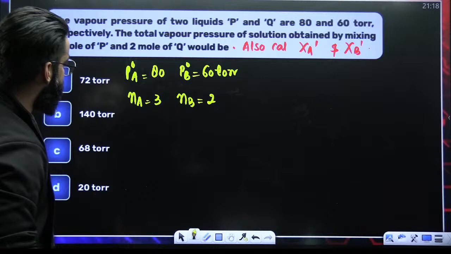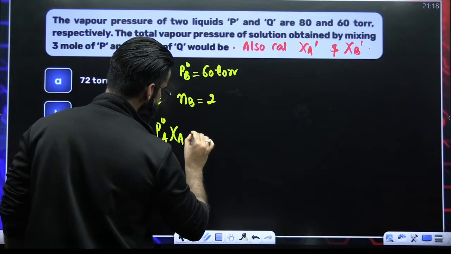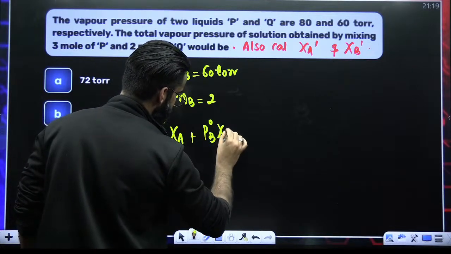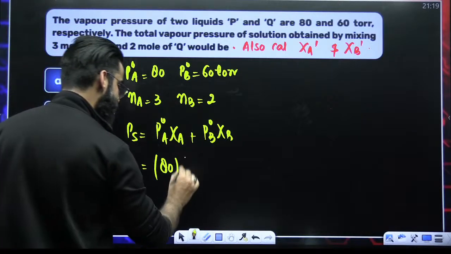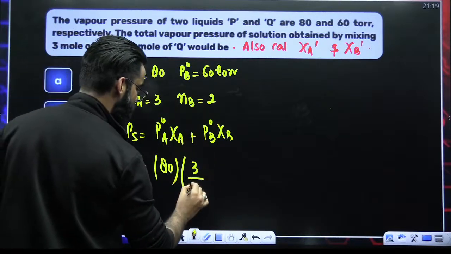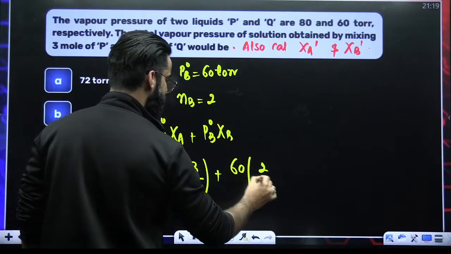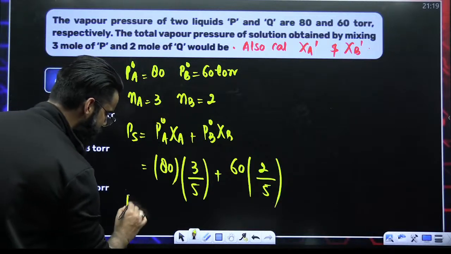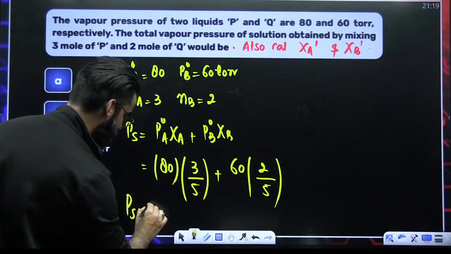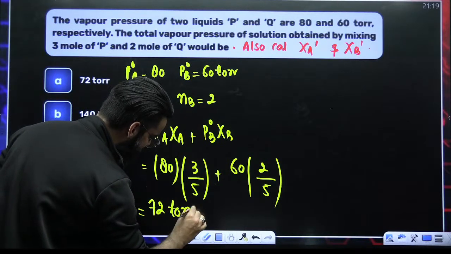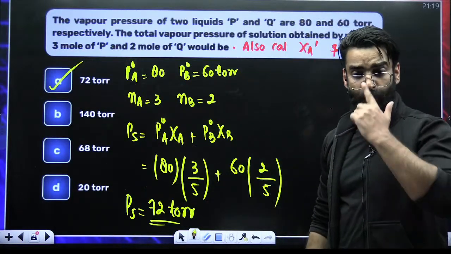Now, my dear students, the first thing, calculate the total vapor pressure of the solution, which is nothing but P naught A chi A plus P naught B chi B. What is P naught A? P naught A is 80. Now, mole fraction of A means moles of A divided by total moles, 3 plus 2, 5. Plus P naught B, which is 60, times the mole fraction of B, moles of B divided by total moles. Perfect. How much does this value come out to be? Can you let me know in the chats? People are saying 72, so I'm believing you. Let 72 torr be the total vapor pressure of the solution. So this is done. What is the second thing?